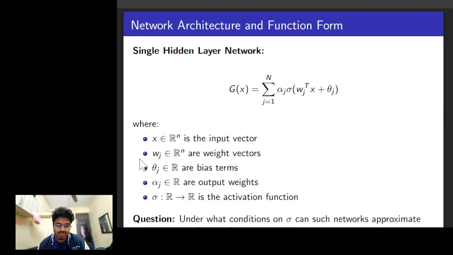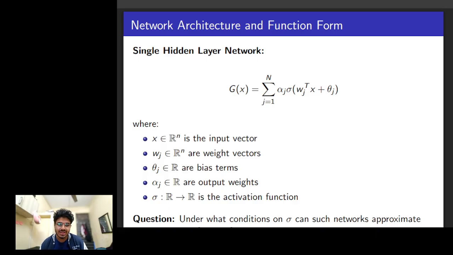So basically, a neural network is a very standard architecture, and I'll define this architecture for a single hidden layer in a feed forward neural network. I'll define what all of those terms mean. I say that my output g of x is nothing but a weighted sum, and inside the sum we have n different terms, one for each neuron in the hidden layer.